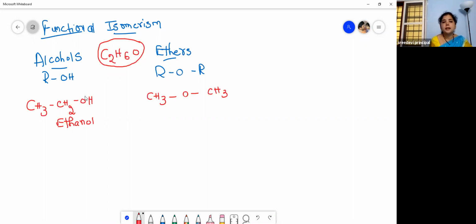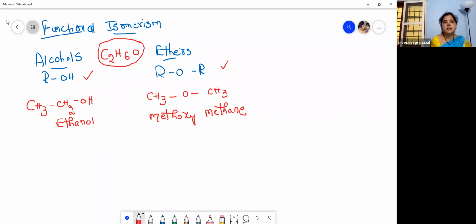But different functional group. Here it is an alcohol, and this is an ether. This is methoxymethane. Understood? So this is methoxymethane, an ether, and this is ethanol.